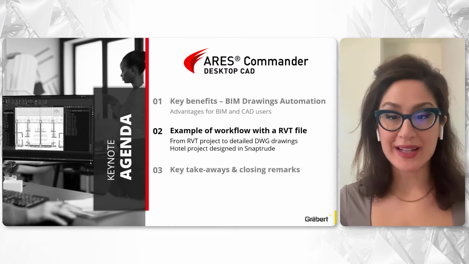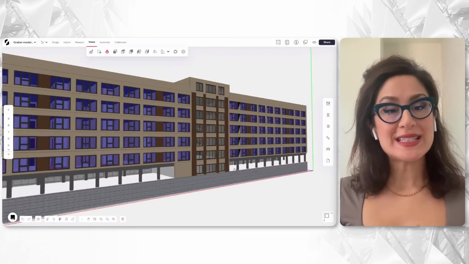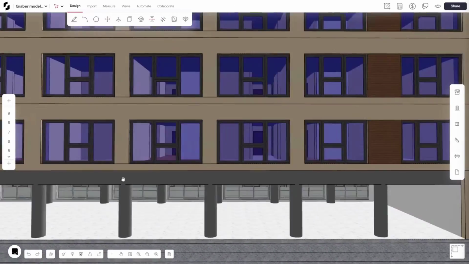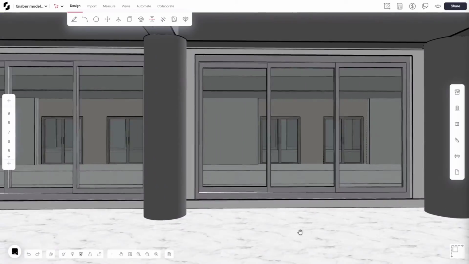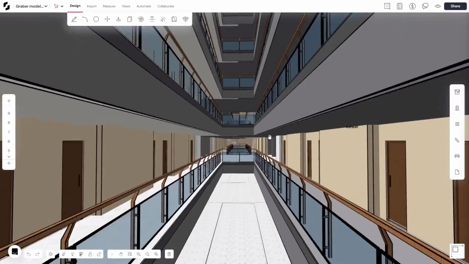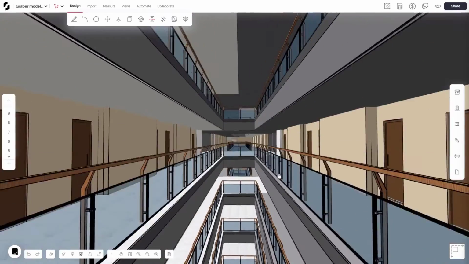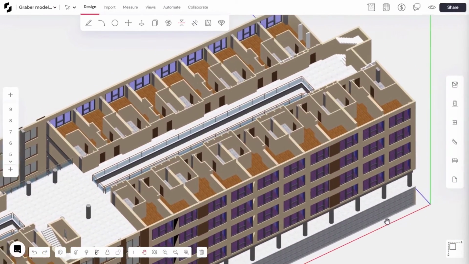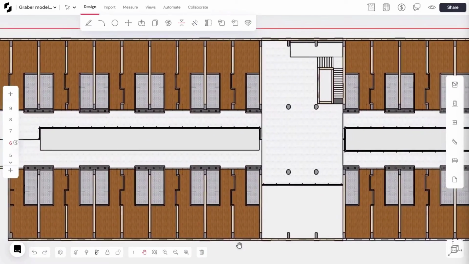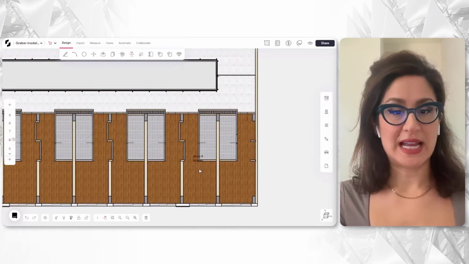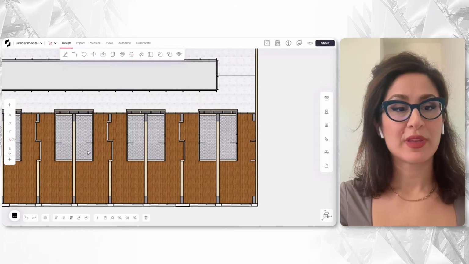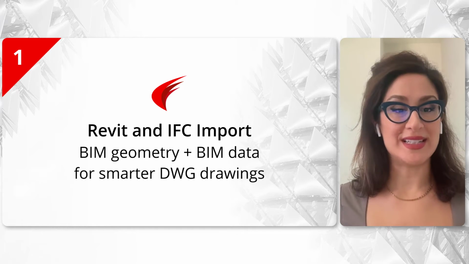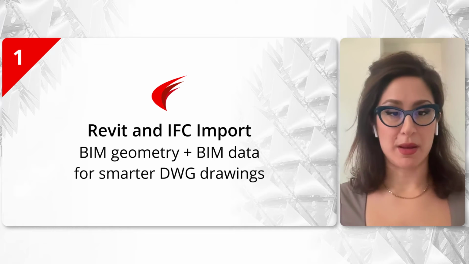So now let's see a practical example. For this demo, we will use a hotel project designed in Snapshot and exported in the Revit file format. If you don't know about Snapshot yet, it's a new parametric cloud-based BIM modeling solution. Using Snapshot, you can design buildings like this hotel online and benefit from new collaboration features. Of course, we could have designed the same project directly in Revit. This mid-rise hospitality project was exported from Snapshot to RVT format and was then imported in Ars Commander.